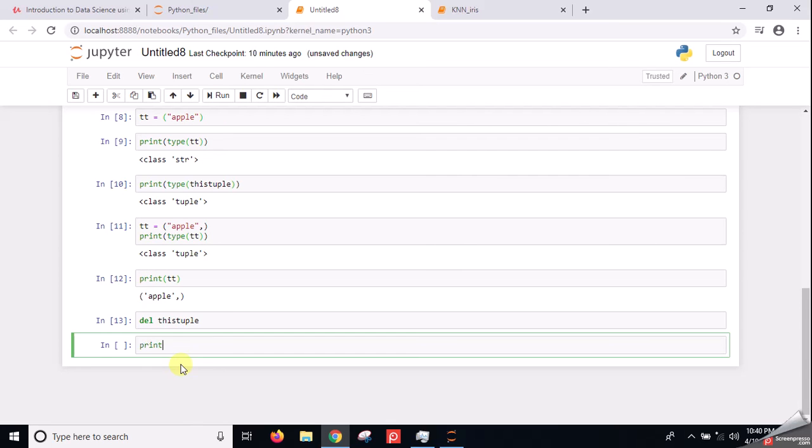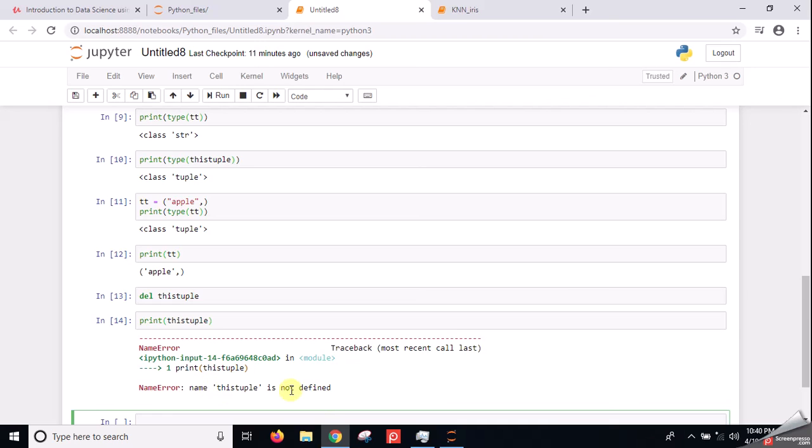Now if you want to print this tuple, Python will give you an error: name this tuple is not defined. That means this tuple is deleted. It is not there now. It is very, very simple.